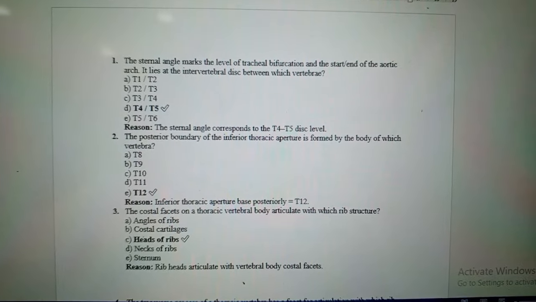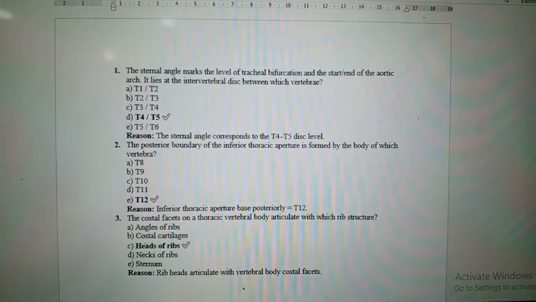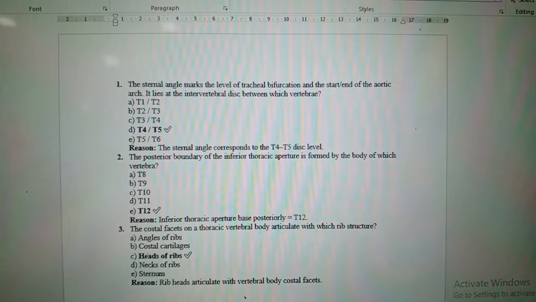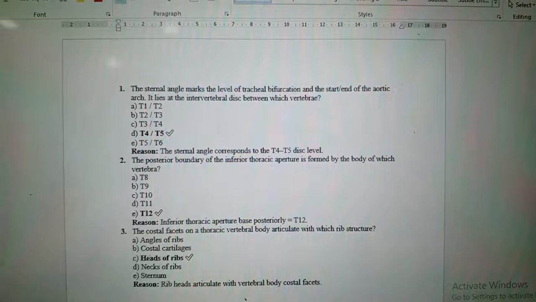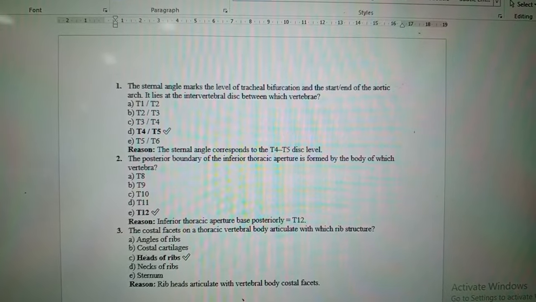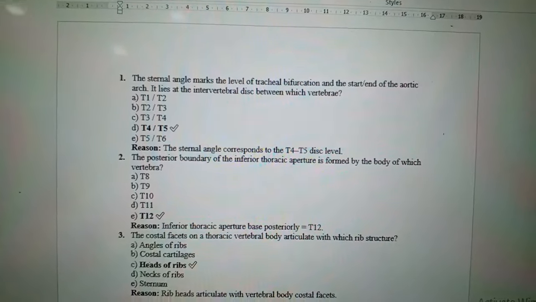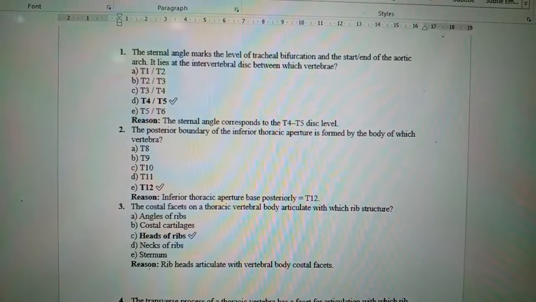Question number 1: the sternal angle marks the level of tracheal bifurcation and the start and end of the aortic arch. It lies at the intervertebral disc between which vertebrae? It is at the level of T4 to T5. Reason: the sternal angle corresponds to the T4 to T5 disc level.